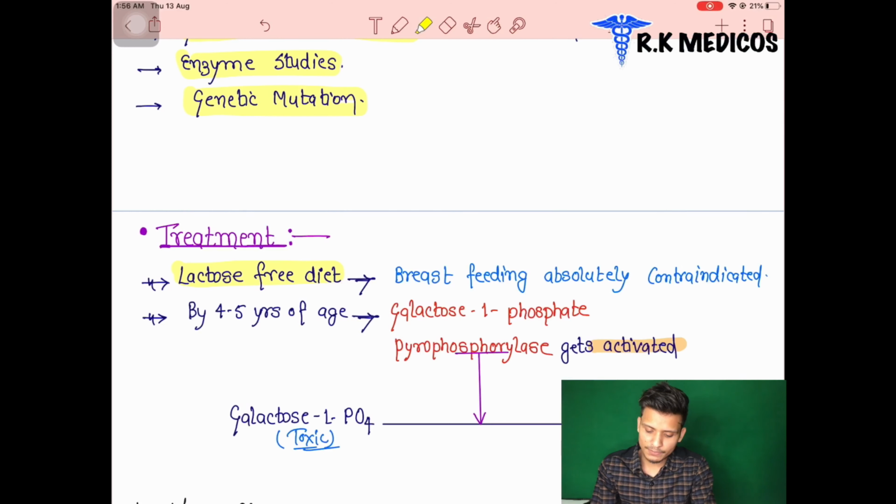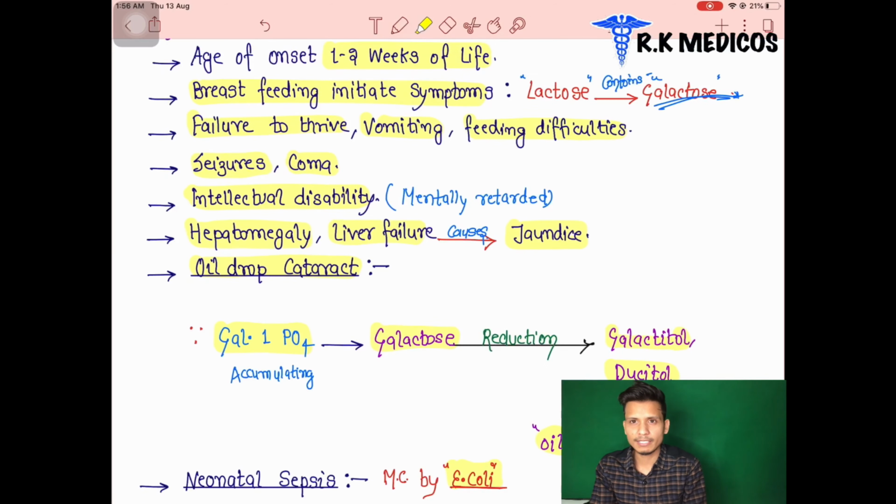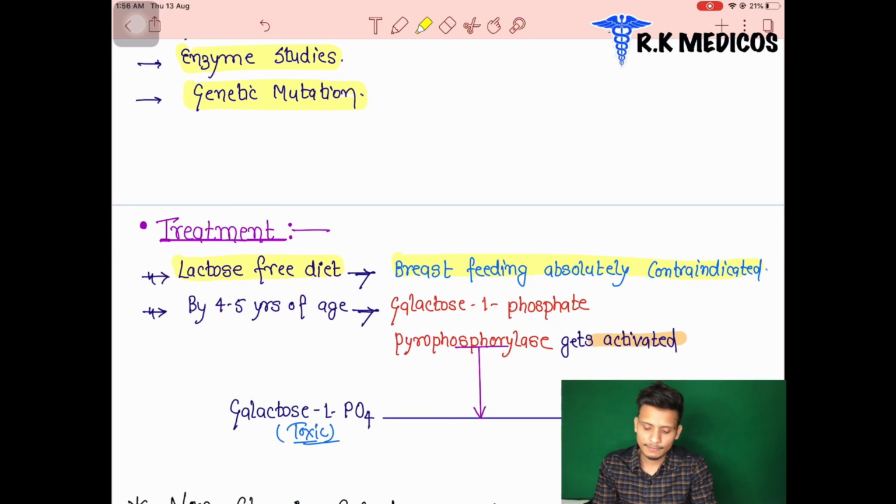Next, breastfeeding is absolutely contraindicated, because breast milk contains lactose, and lactose contains a lot of galactose. So the galactose once again produces galactosemia, and the severe symptoms we saw above will appear in the child. The symptoms are very severe, so we are not going to give lactose to the child.